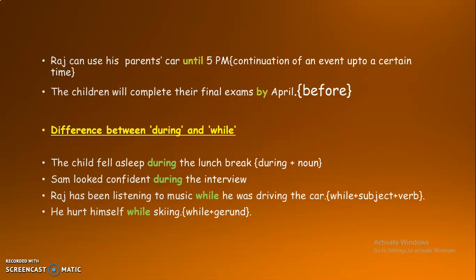Skiing. He hurt himself while skiing. So during is used with a noun, and while is used along with a subject and verb and along with a gerund. So we cannot say Raj has been listening to music during he was driving the car. This is completely a wrong usage.